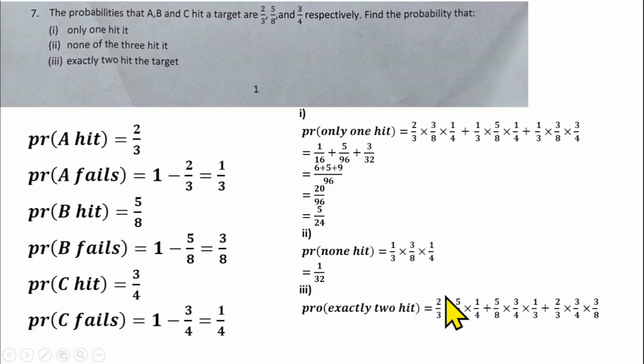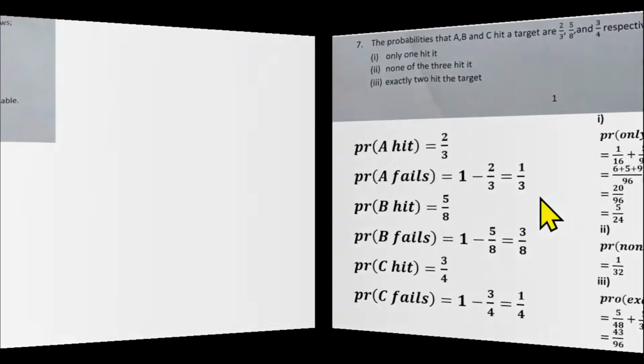And when you simplify that, the first one will give us 5 over 48, simplify this 5 over 32, simplify this 3 over 16. You can find the LCM, which should be 96 also. That gives us 43 over 96. And that's the solution for question number 7.